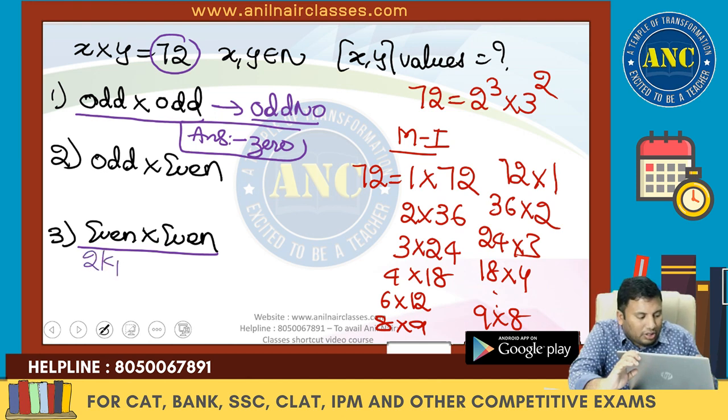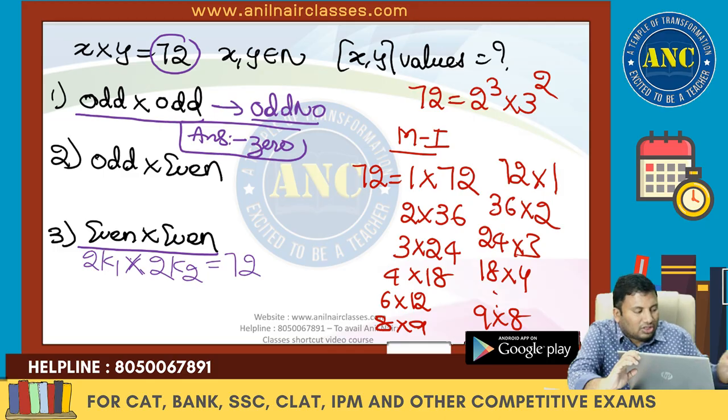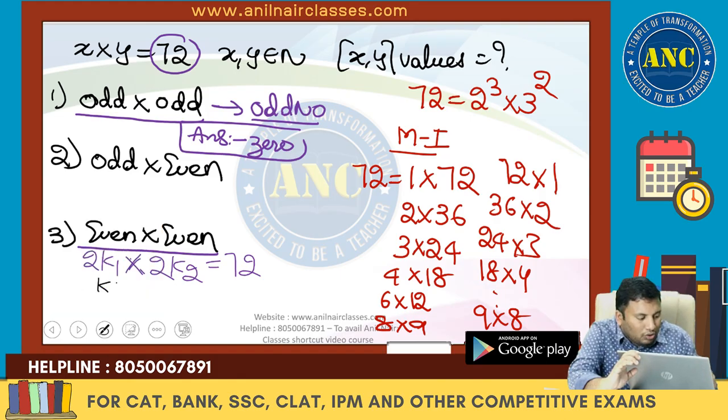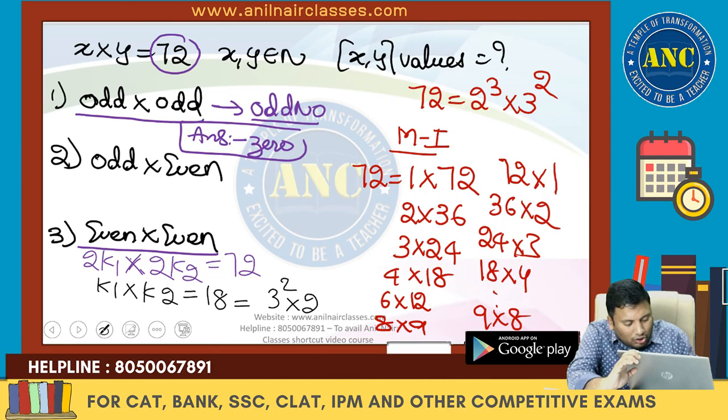One even number is 2k1, another even number is 2k2, and their product is 72. So k1 into k2 is 72 by 4, which is 18. 18 is 3 square into 2 power 1.